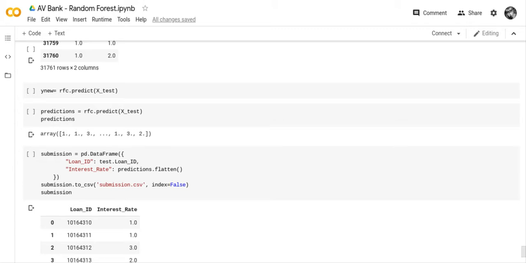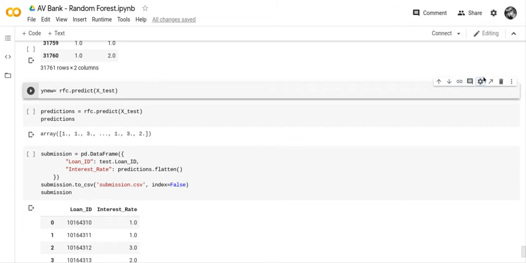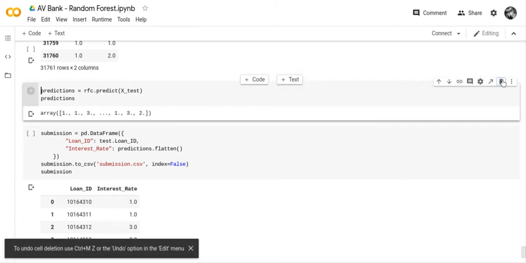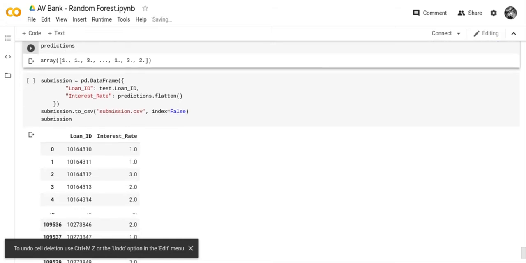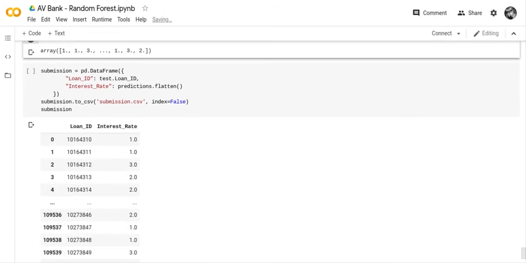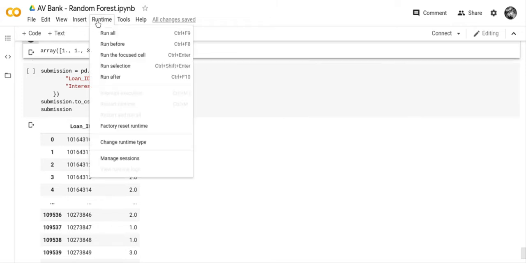And we decided we probably don't need to use this X test, so I'll delete that as well. And then we put it in a data frame. Now that I've made these changes, that gave me, I think, about a 46 or something like that.